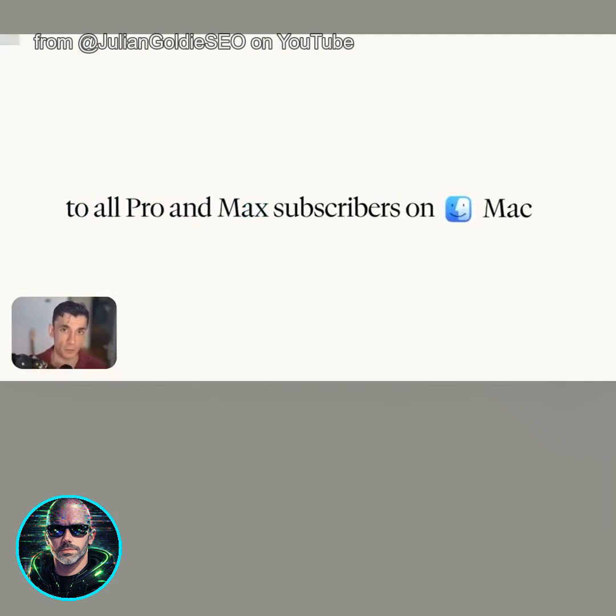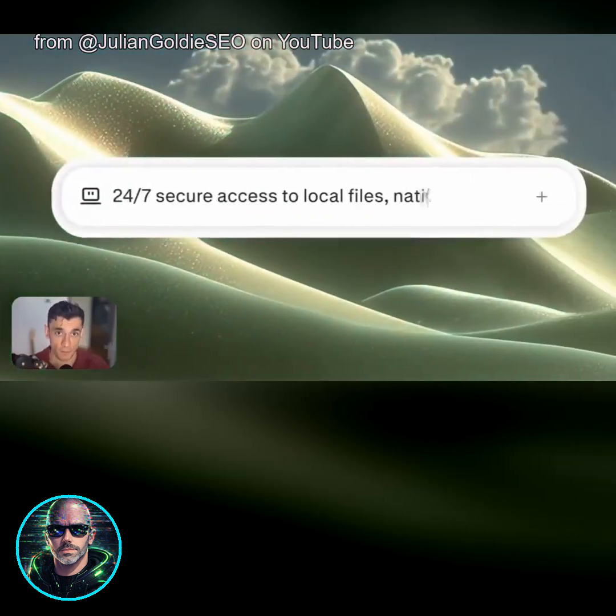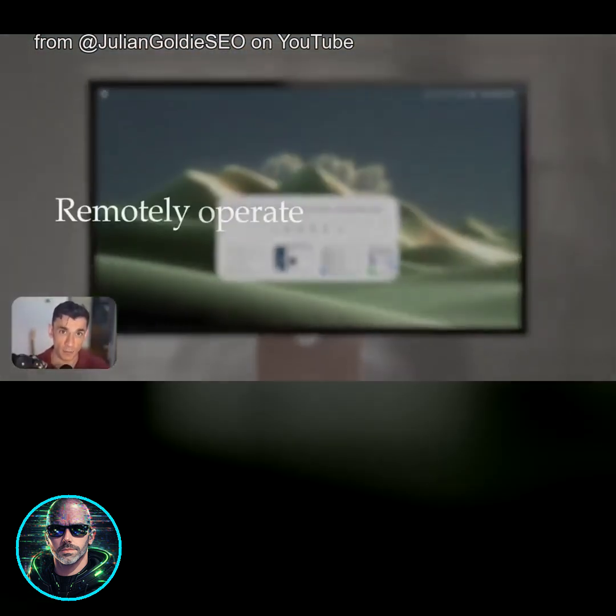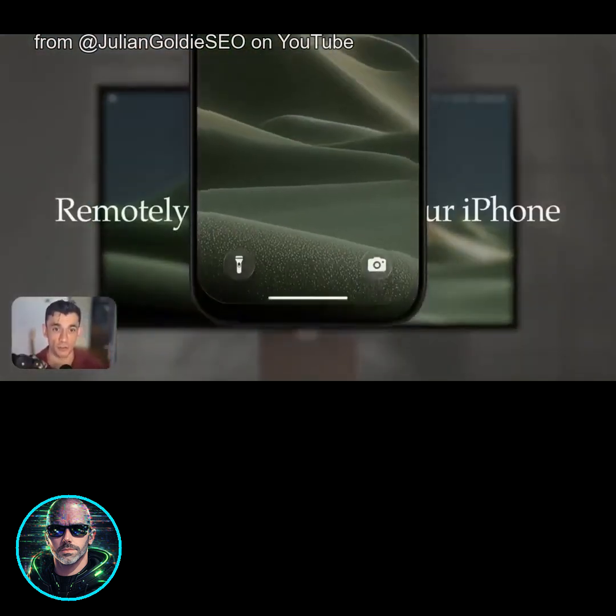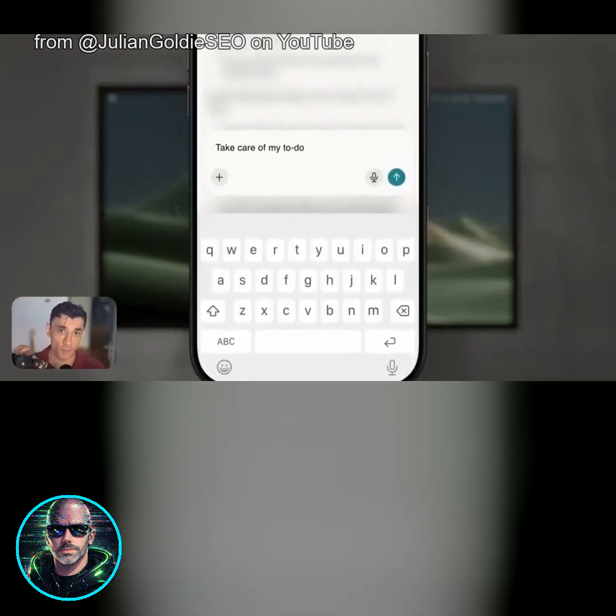This is the part to pay attention to. Personal Computer is not just Perplexity in a window. It's an advanced version of Perplexity Computer that runs on your Mac. It can reach into your local files, your native Mac apps, the web, and Perplexity's secure servers, all at the same time, all in one system.